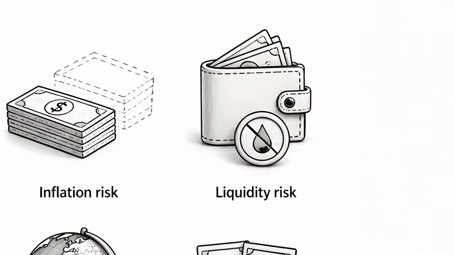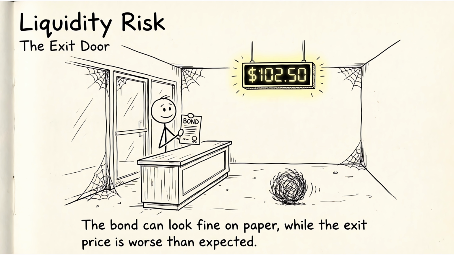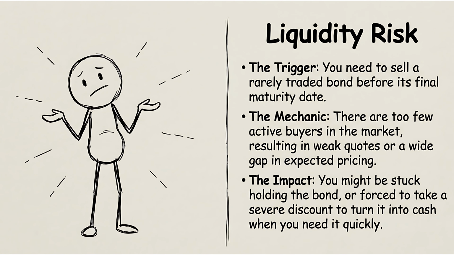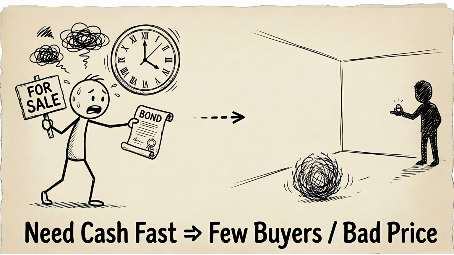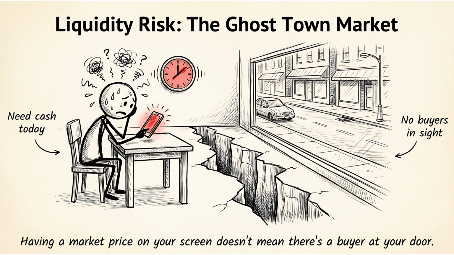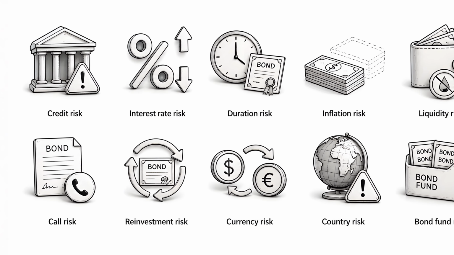Liquidity risk. Suppose you need the money before the bond matures. You open your account and see a price. That does not always mean you can sell quickly at that price. Liquidity risk means there may be too few buyers, weak quotes, or a wider gap between the price you expect and the price someone will actually pay. This matters more in stressed markets. It also matters with bonds that trade rarely. If you can hold to maturity, liquidity may matter less day to day. If you may need cash early, liquidity becomes practical. The bond can look fine on paper, while the exit price is worse than expected.